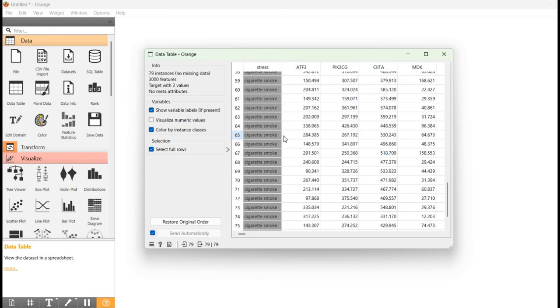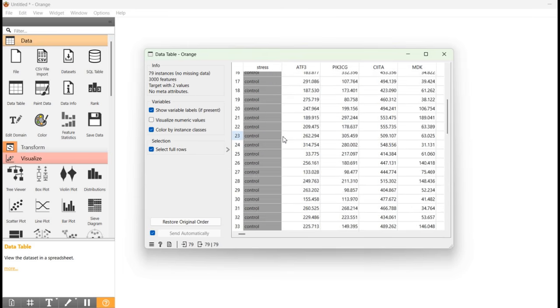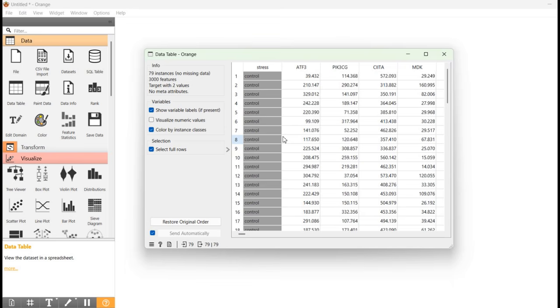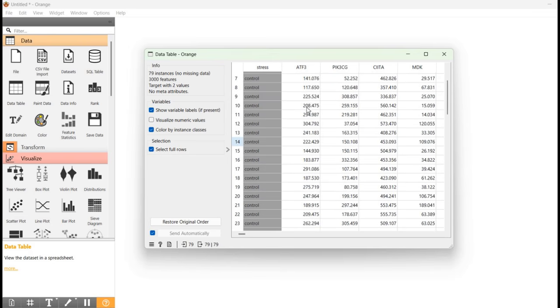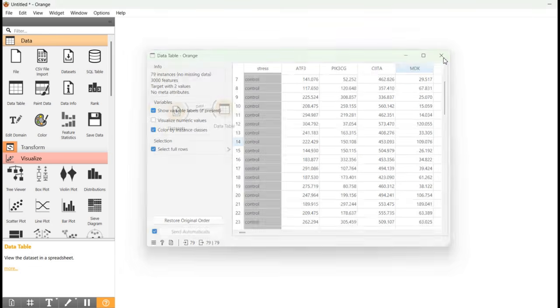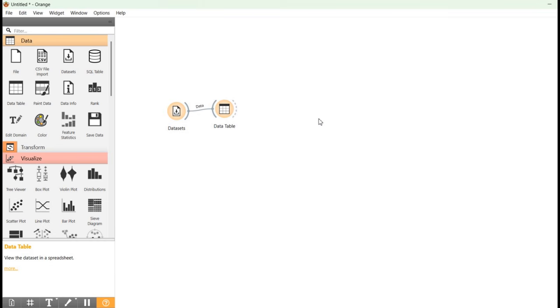You can inspect the data set here. So there are two categories here, one is control and another one is cigarette smoke, with various features like ATF3, PIK3CG, CIITA, and MDK. So this is how we can visualize the data from predefined data sets.